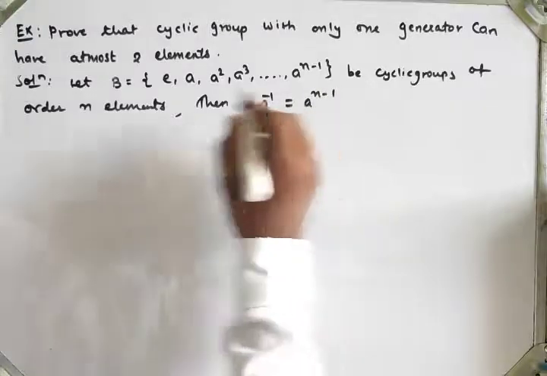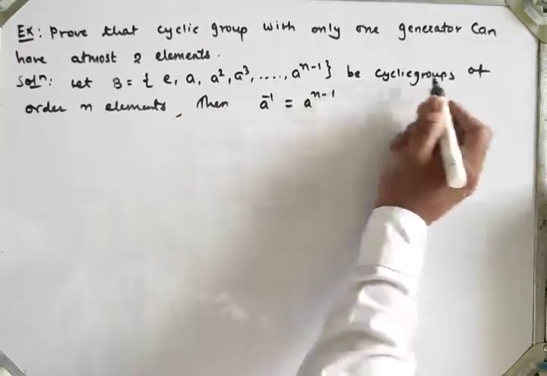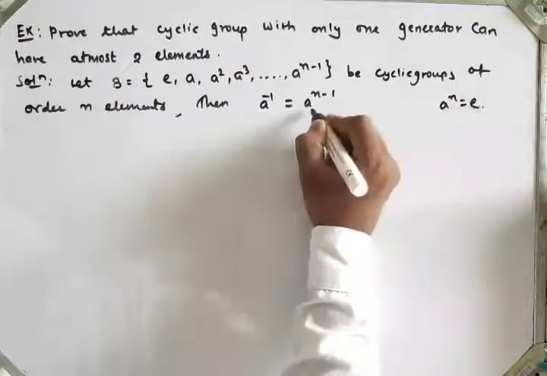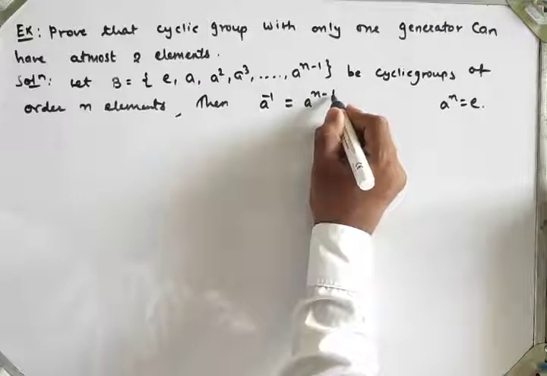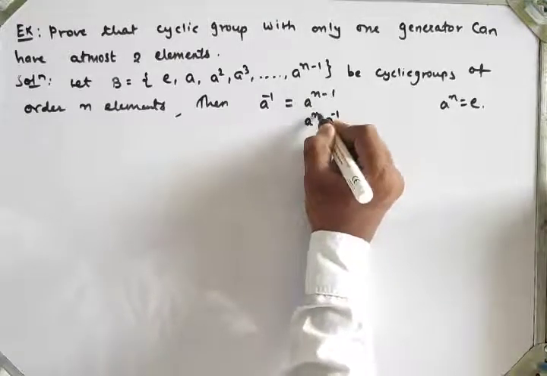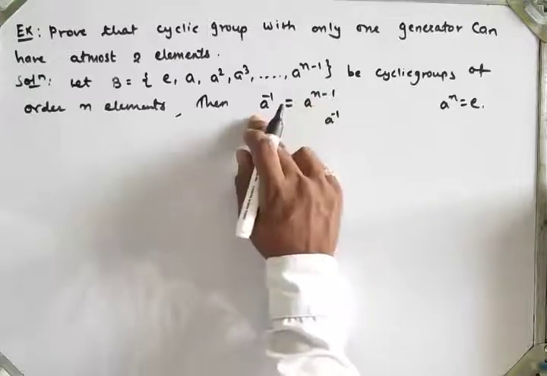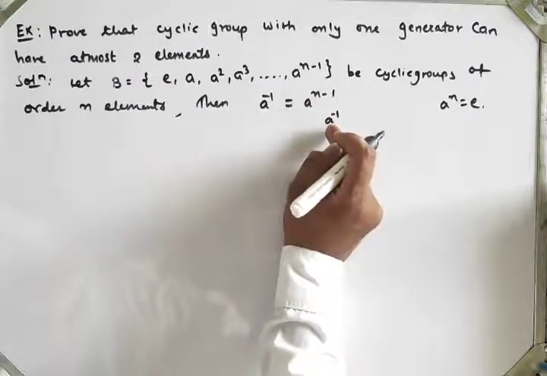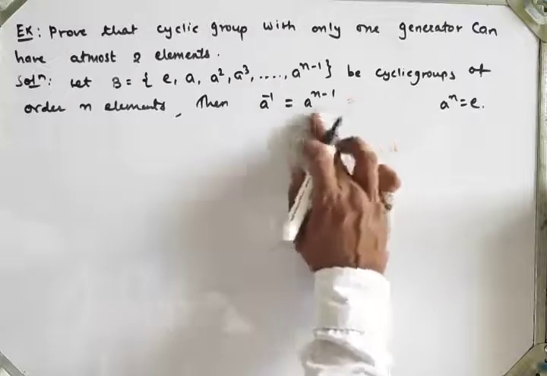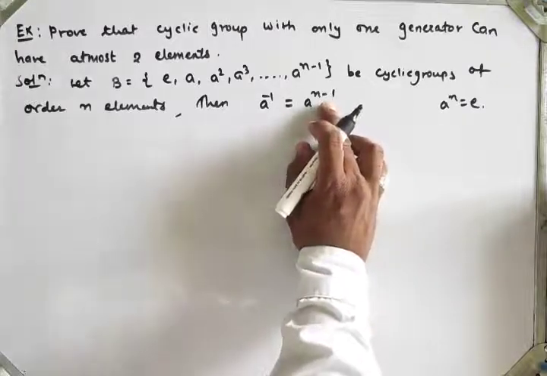Because G being a cyclic group of order n means what? a raised to n is equal to what? Identity. And here a raised to n minus 1 means what? Here I will split a raised to n into a raised to minus 1. So a raised to n is identity means a inverse is equal to a raised to n minus 1. I will write it in this way. So a inverse is equal to a raised to n minus 1.